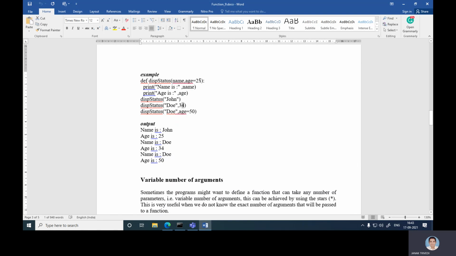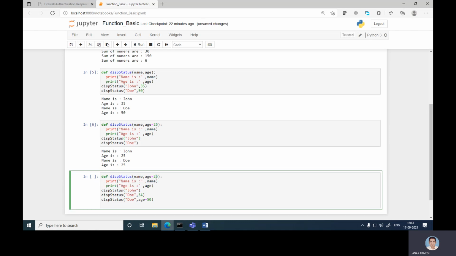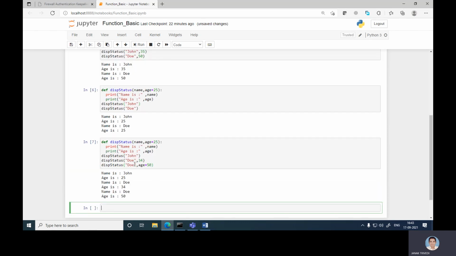First time, John's age is 25, that is given by default. Then in the second statement from a calling function, we have defined that Doy's age is 34. So now the second output is age is 34 for Doy. Now the third time, age equal to 50 is defined, but that is also different from the earlier version. So in this case, three examples of function are understood with different arguments passed in the function. Name is John, then print name is John, print age is.